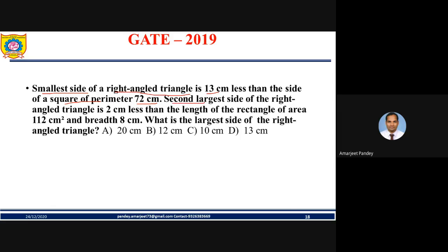The second largest side of the right angle triangle is 2 centimeters less than the length of a rectangle of area 112 centimeter square and breadth 8. So what is the largest side of the right angle triangle? What are they asking us to find? The largest side, my friend. They have given a lot of parameters.